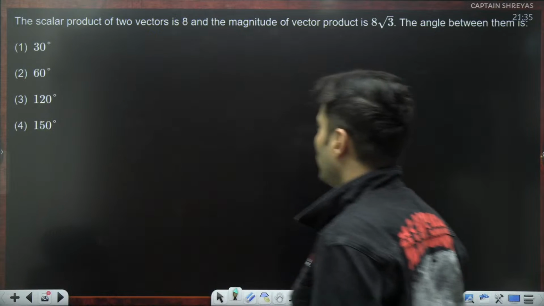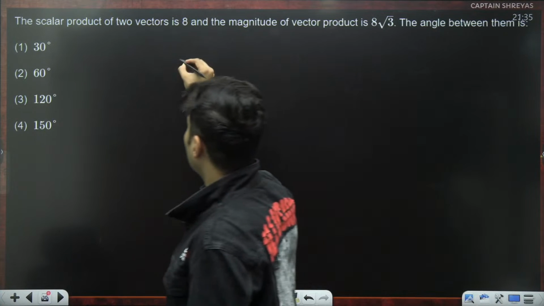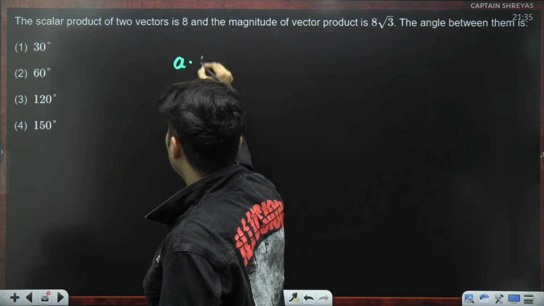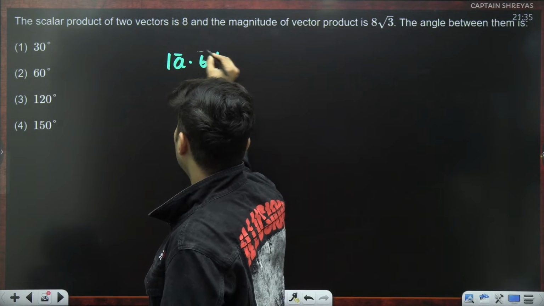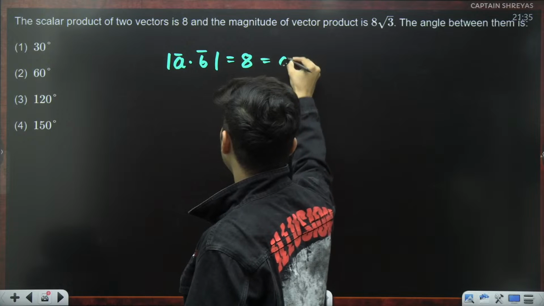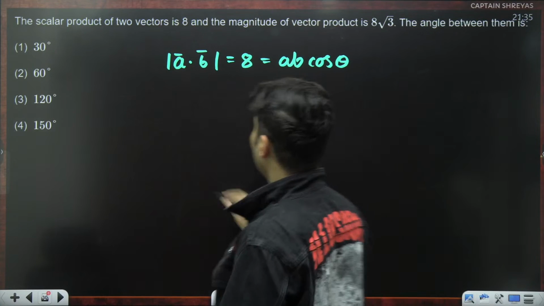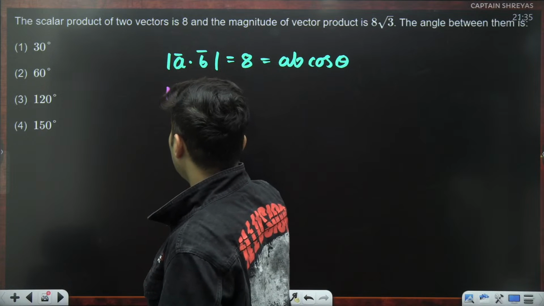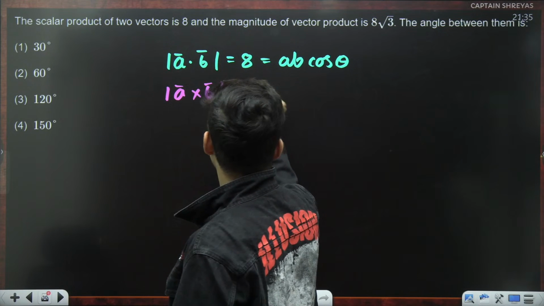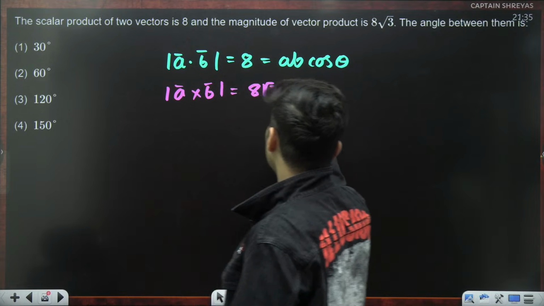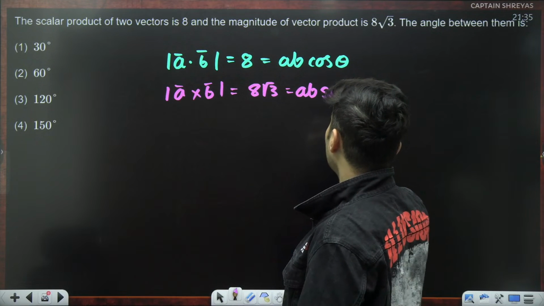The scalar product of two vectors is 8. So that means A dot B's magnitude is basically 8, which means it is AB cos theta. Next important thing which is given, the vector product's magnitude is given to be 8 root 3, which is nothing but AB sine theta.